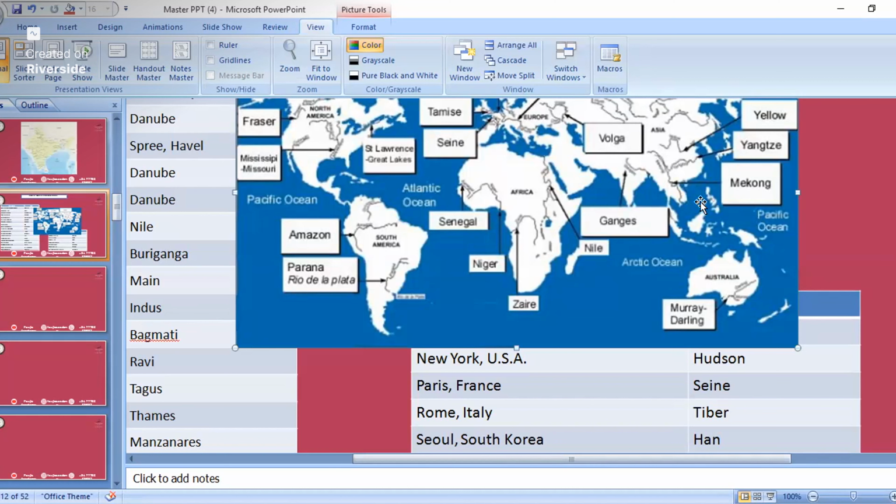Okay, any doubt from all these four topics: grasslands, deserts, mountains, and rivers? Can anyone reply? No doubt, sir. Okay, tell me, on the Hudson River, which city is located? Can anyone tell me? That's there in the slide. New York is located on the bank of the Hudson River.